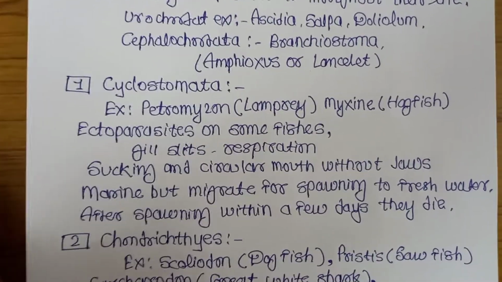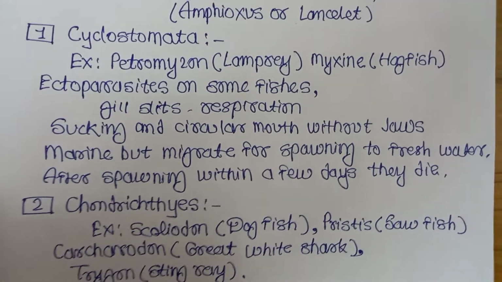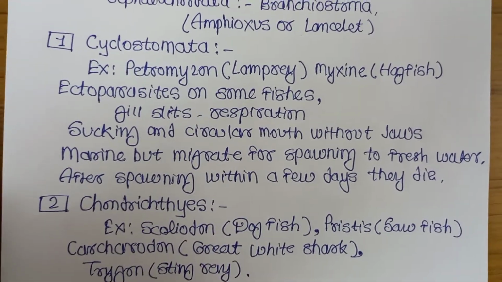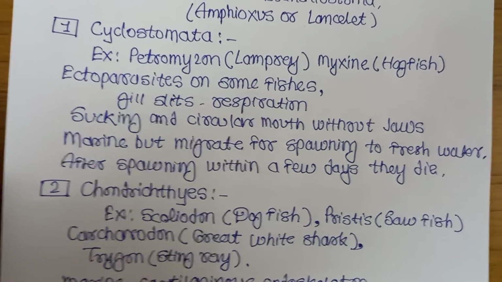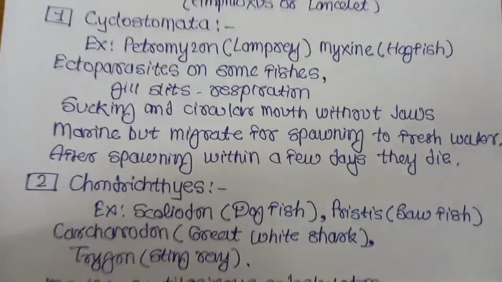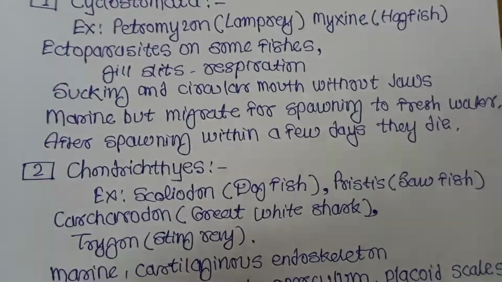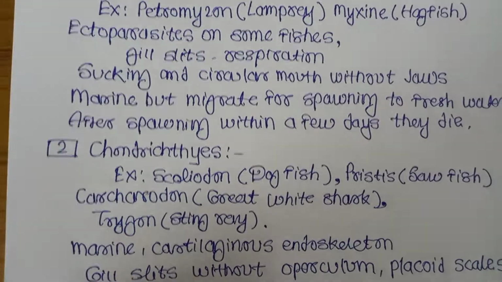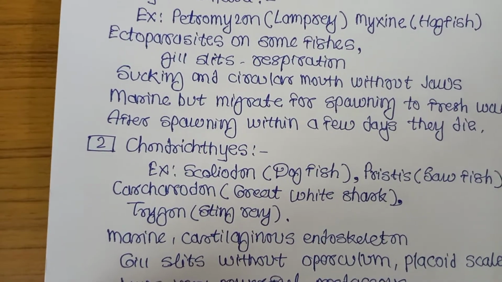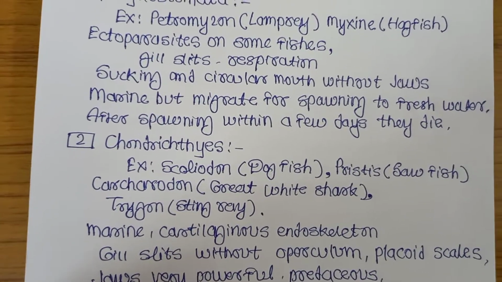First chordate, that is Cyclostomata. Cyclostomata means example, Petromyzon, that is lamprey, Myxine, hagfish. They are ectoparasites of some fishes. On the body of some fishes, they act like ectoparasites. They have the gill slits for respiration, and they have the sucking and circular mouth without jaws. They are marine, but to migrate for spawning, for giving eggs, they go to fresh water.